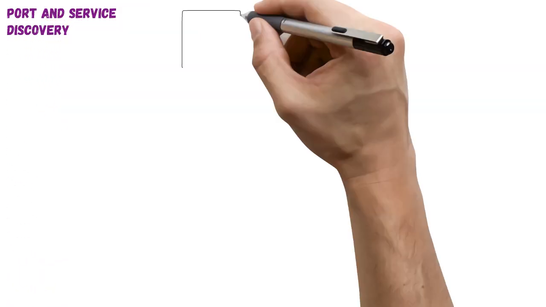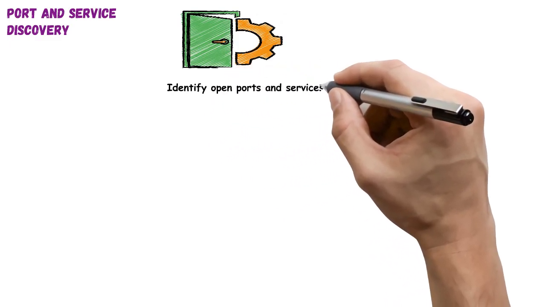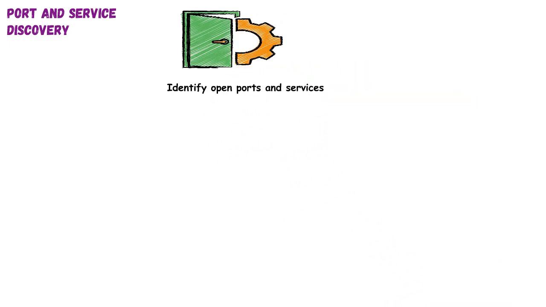Port and service discovery. This concept is about identifying which doors are open on a network device and what services are running behind them. Think of a building with many doors. We're trying to find out which ones are unlocked and what kind of office or shop is inside. We achieve this by attempting to connect to various ports on a target host. An open port indicates that a service is actively listening for connections on that specific port number. This tells us what network functions the device is offering. Understanding these open ports and the services they host is critical.